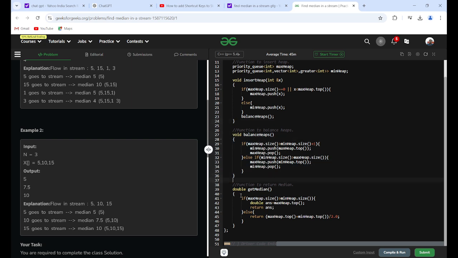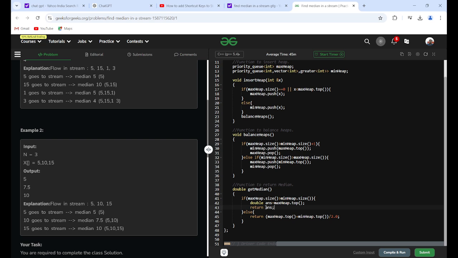Okay, now we need to find the median. The top elements of the max heap or min heap will be the median. If the max heap size is greater than the min heap size, then the top of the max heap will be the median.